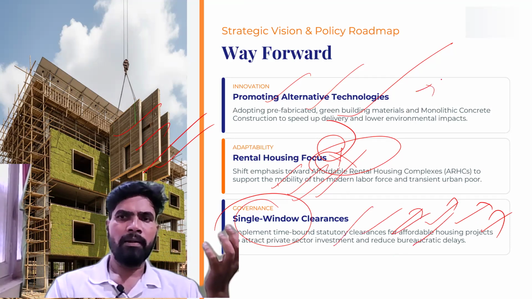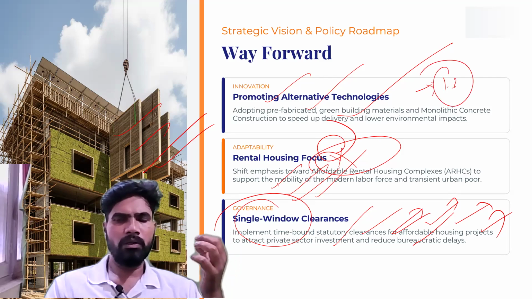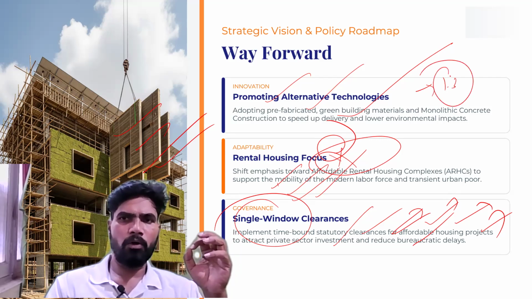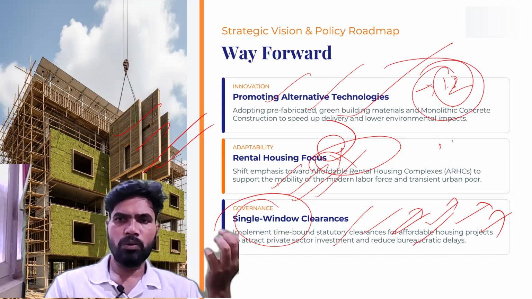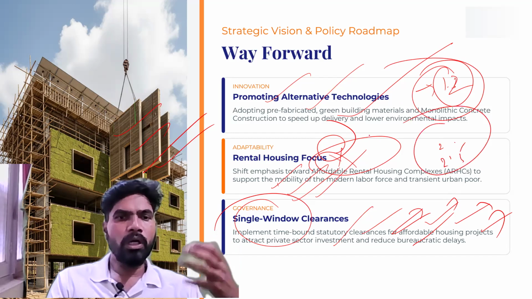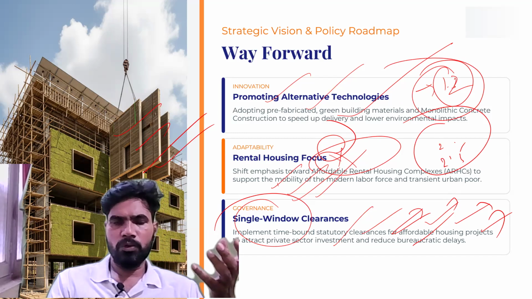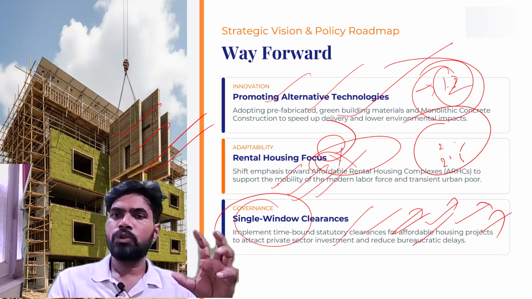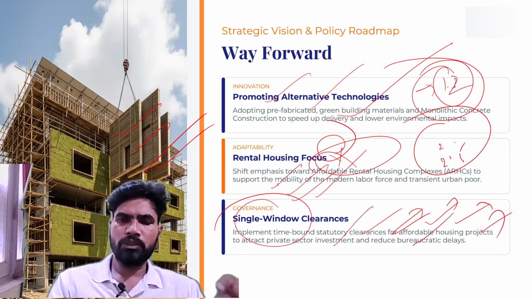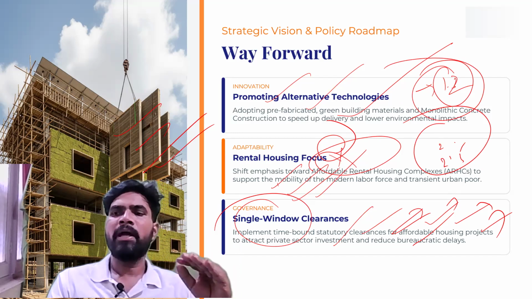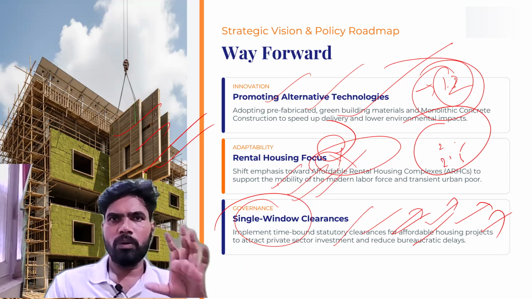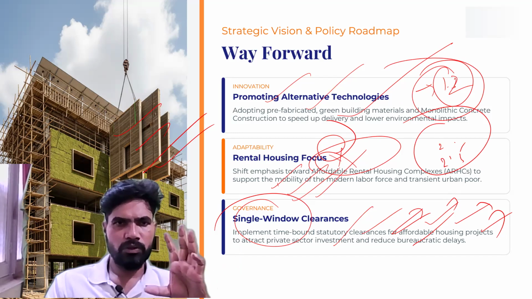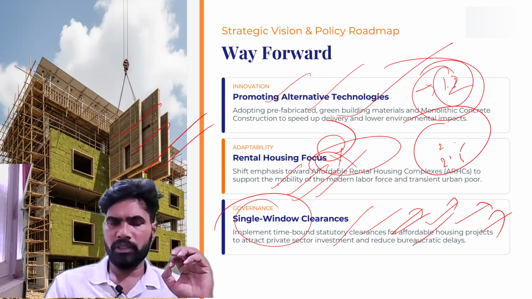Of course, you can suggest that the standard allocation of 1.2 lakh and 1.3 lakh is also not at all sufficient. So why don't you increase it to 2 lakh and 2.5 lakh, something like that you can suggest. You should regularly read newspapers and listen to the news, and take some solutions from there to address the problems in implementation of this scheme. This is what you have to learn about the Pradhan Mantri Awas Yojana. It is very, very important from the point of view of the examination.